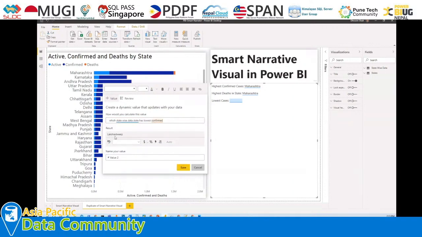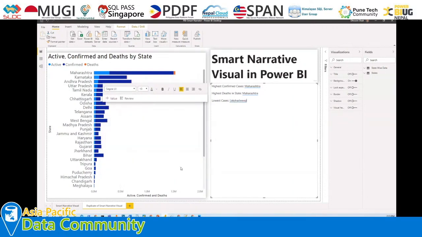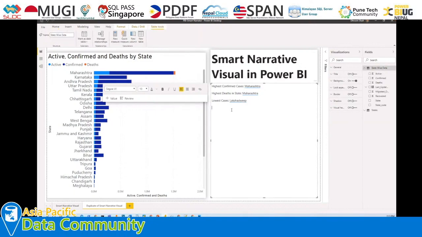So here we have an answer, Lakshadweep, and let's add that. Now let's say for an example, in Q&A maker, sometimes what happens here is we have a facility to define some terms which are not a part of our actual data. So let's say here I want to find out the extreme cases, right? How can I define the extreme cases?